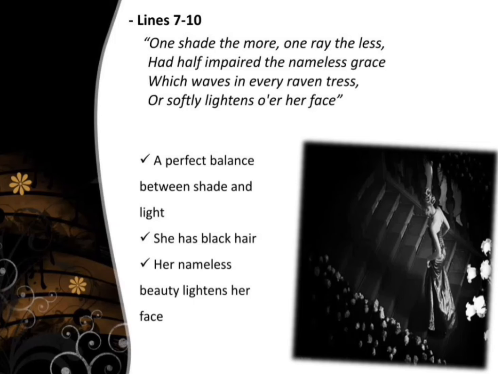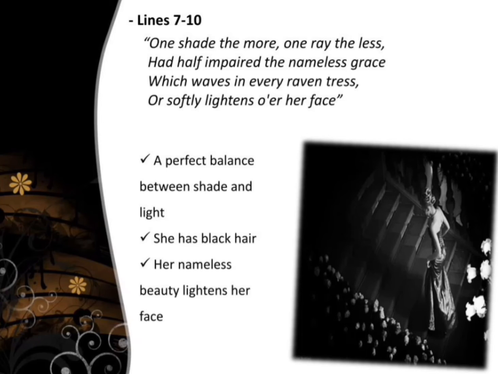Fiddling with the balance at all would impair, or partially damage, the woman's beauty, which is ultimate. Her beauty and grace are so hard to define that they are nameless.